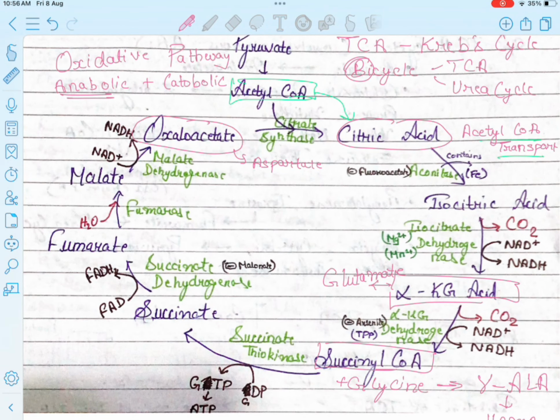So we have learned the four anabolic reactions.